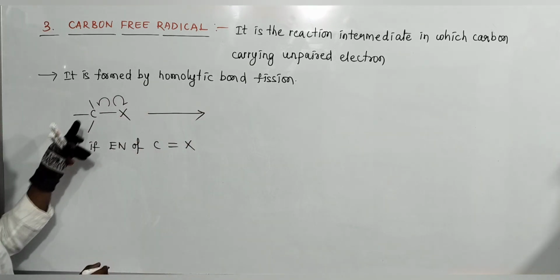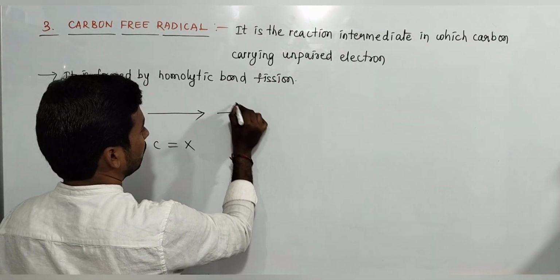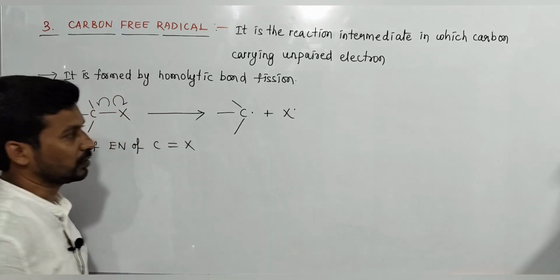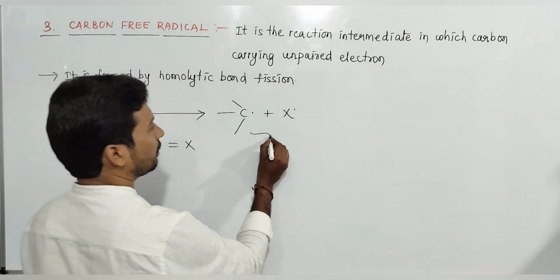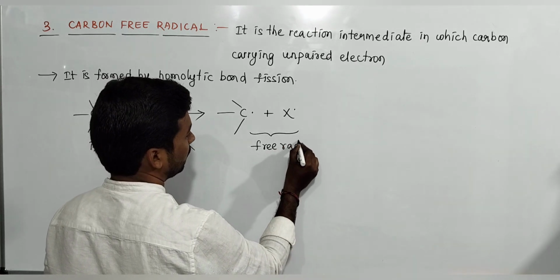Both carbon and halogen separate with one electron each. Thus this carbon has one electron and X has one electron. Free radicals are formed. These two are free radicals; in that, the first one is the carbon free radical.